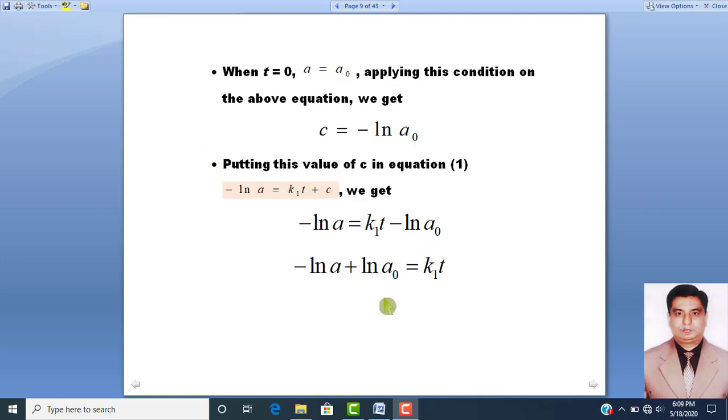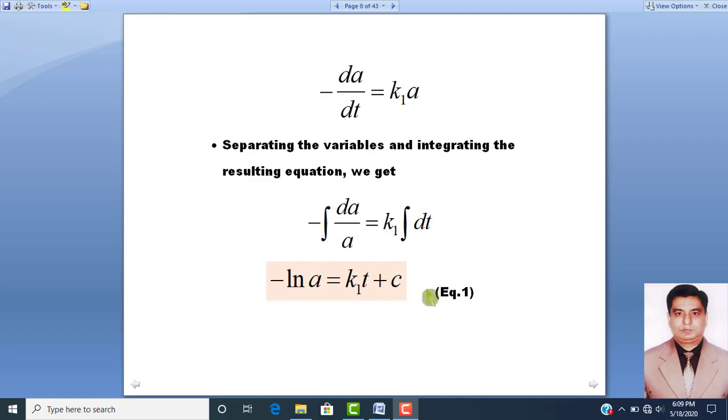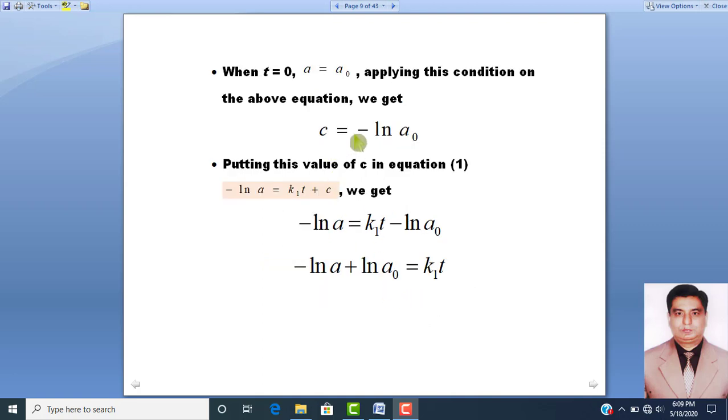Here you have to remember that when time was 0 second, then A was equal to A naught. If A is equal to A naught, then this equation 1 can be written such that the value of C will be equal to minus log natural A naught.